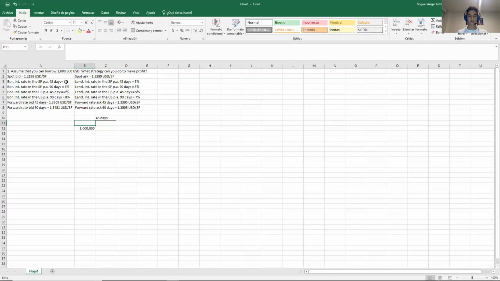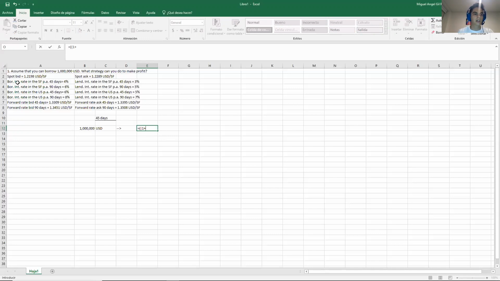Remember that this first column is the present, is on day 0. So this is dollars. And then I will need to send my dollars to the future. I need to know how much I will need to pay for this $1 million that I am borrowing today. So I need to know how many dollars I will be paying in 45 days. So to do that, I need to use the future value formula. So it will be 1 plus the interest rate. And here it's very important. Which interest rate will I use? Because I am borrowing the money, I will use the borrow rate.